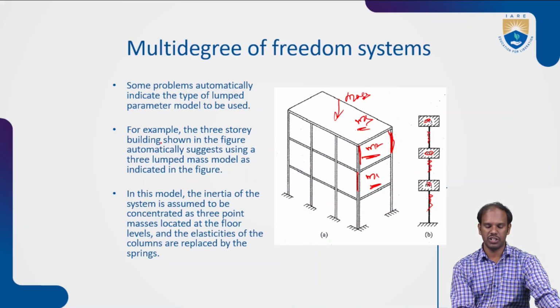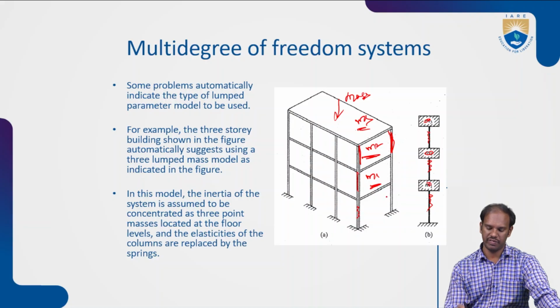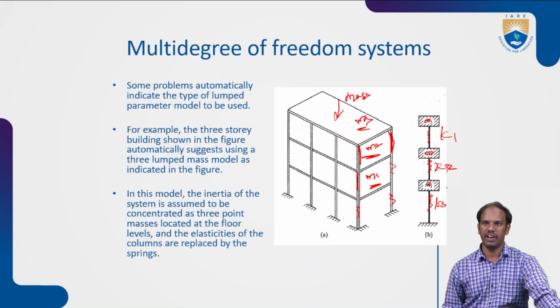So here is the example: a three-story building has been given in the figure. Automatically, this suggests three multiple mass models located in this figure. In this model, the inertia of the system is assumed to be concentrated at three points. Masses are located at each floor level, and the elastic members of the system are replaced by springs. So here we are replacing them with springs, which are nothing but K1, K2, K3.